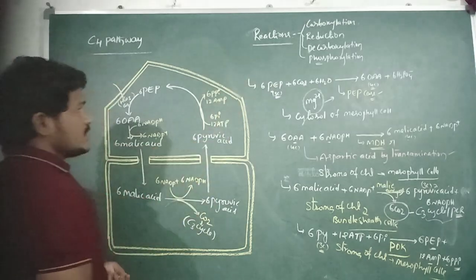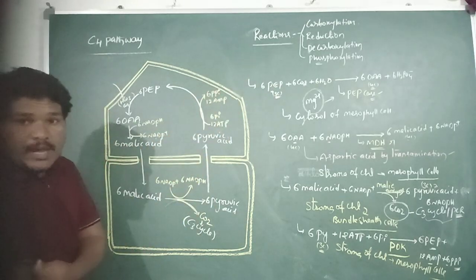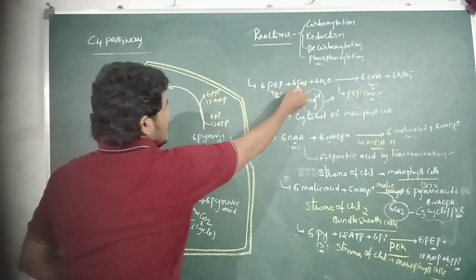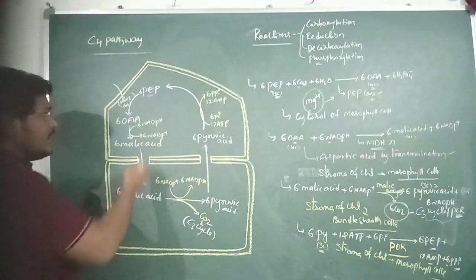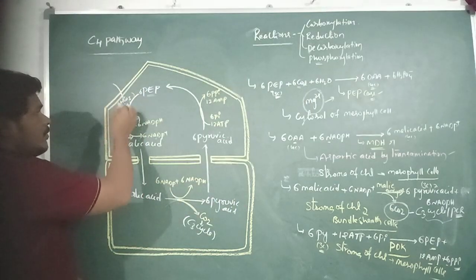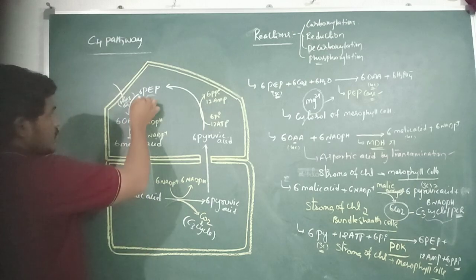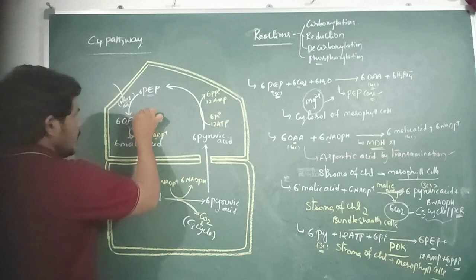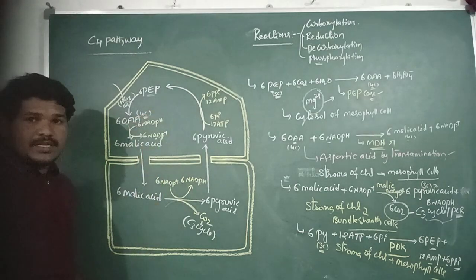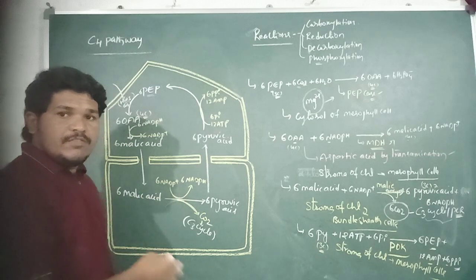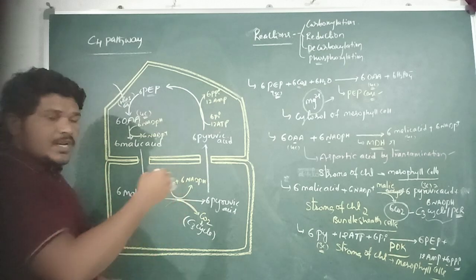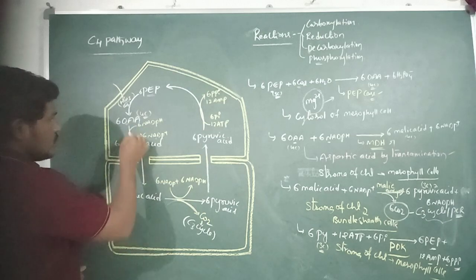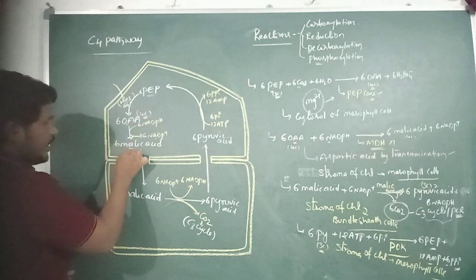In the first step of the C4 pathway, that is carboxylation, 6 molecules of PEP react with 6 molecules of carbon dioxide, which is provided in the form of bicarbonate. The 6 molecules of PEP are converted into 6 molecules of the 4 carbon compound oxaloacetic acid. It is an unstable product in the C4 pathway. Very soon it is converted into malic acid by the dehydrogenation reaction.